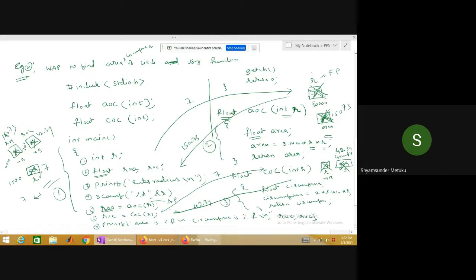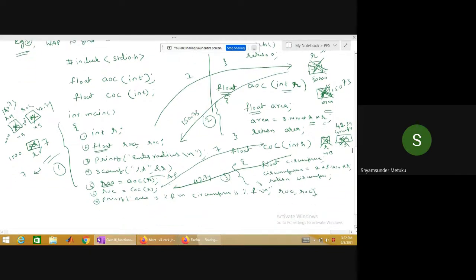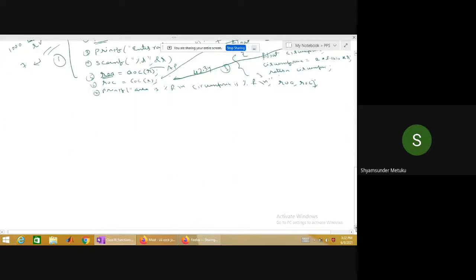Okay? So I hope now you understood what is function prototype, what is function calling, and what is function definition. Are all 3 clear to you? Yes, sir. Now generally when somebody is writing a program using function, the program is classified into 3 regions, something like this.